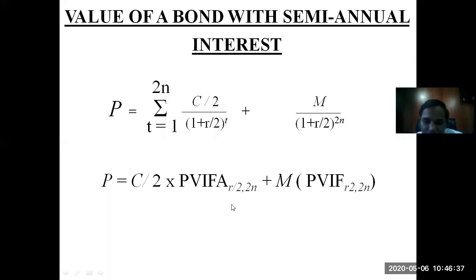Okay, and this is how you can calculate. The rest of the things remain the same. The only thing that changes is the coupon rate. That means now it is half. The required rate of return will also be half, and your time period will get increased. If it is semi-annual, it is divided by 2; if it is quarterly, then it will be divided by 4, and it will be multiplied by 4. The same will be applied to the other part of the calculation.